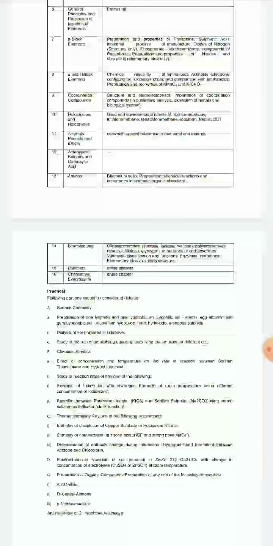For 10th chapter, that is haloalkanes and haloarenes, uses and environmental effects of dichloromethane, trichloromethane, tetrachloromethane, iodoform, freons and DDT have been deleted. From the chapter 11, that is alcohols, phenols and ether, uses with special reference to methanol and ethanol have been deleted. The 12th chapter, that is aldehydes, ketones and carboxylic acid has been kept as such. So you can say that this is the most important chapter because nothing has been deleted from this chapter.